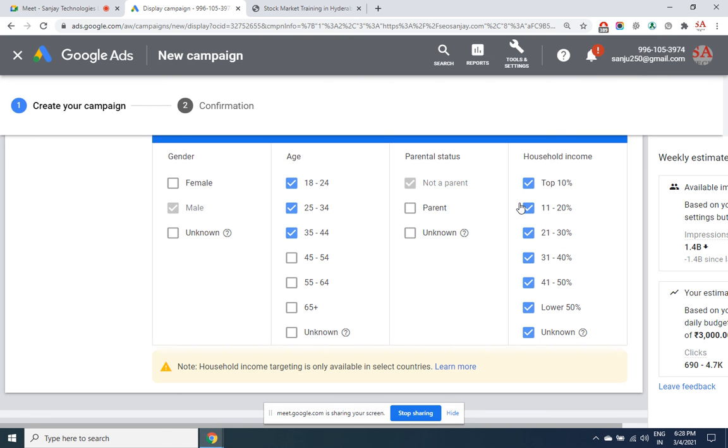So when it happens, you will be able to choose even the very rich class people, for example for a luxurious car. They may want to choose this kind of category. Why display ads to the middle class and low class when they cannot be potential customers at all? So depending upon the product that you are offering, this is very important.